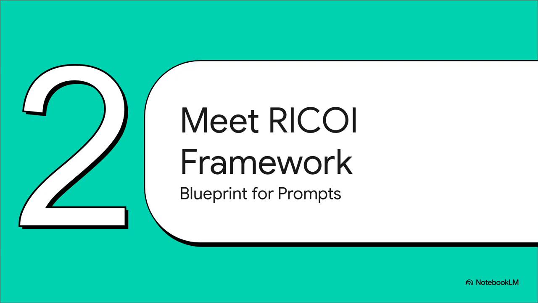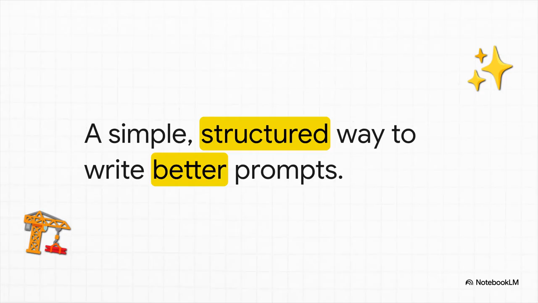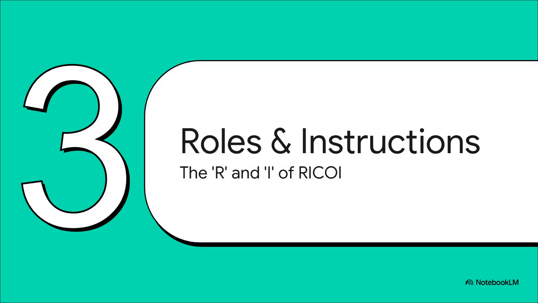Moving on to Section 2. Meet the RICO framework, your blueprint for better prompts. So what is RICOI? It is a simple, structured way to write better prompts. I love this because it provides a literal scaffolding for communicating with AI. With this framework, you're not just guessing what to type anymore. You just follow the structure, block by block, like you're putting together a really simple recipe. Let's break those blocks down.